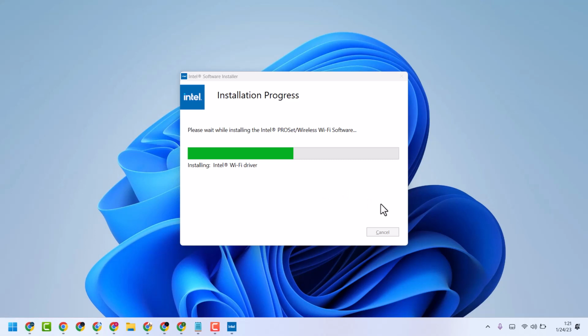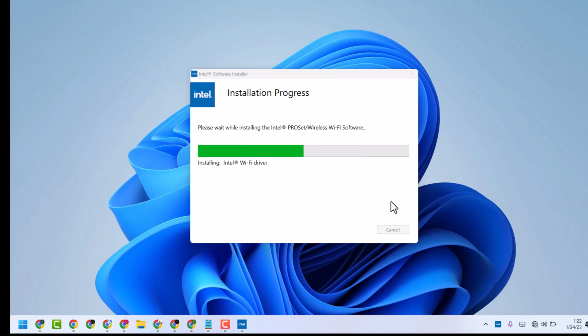So this way guys, you can fix and resolve Wi-Fi driver is missing in network adapter in Windows 11 or Windows 10.